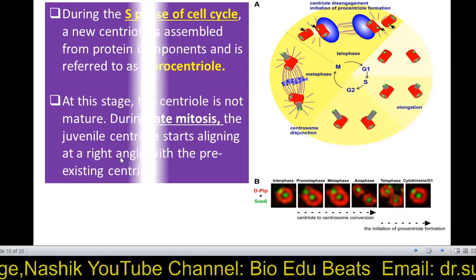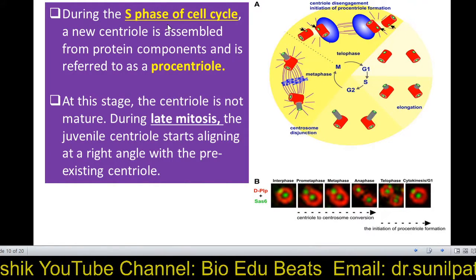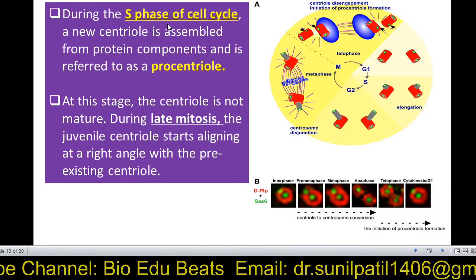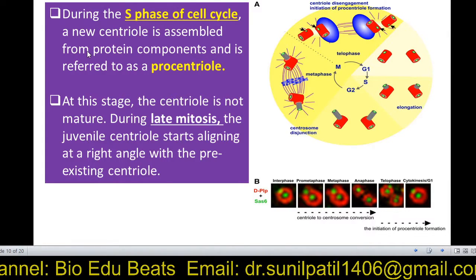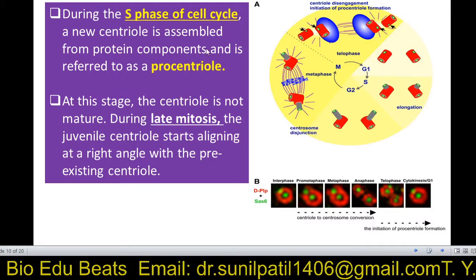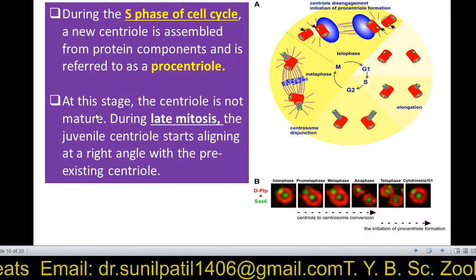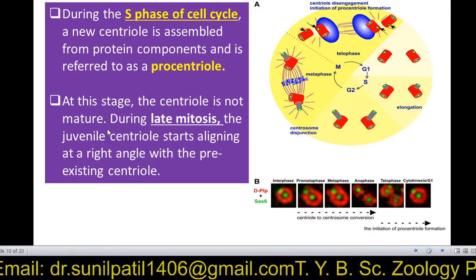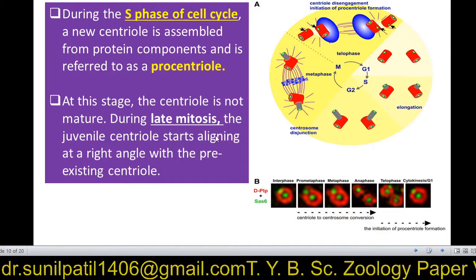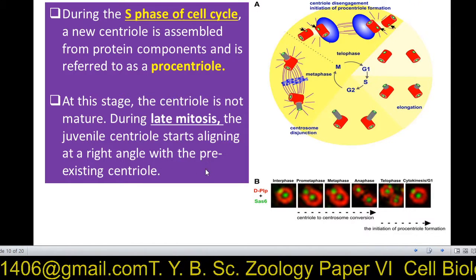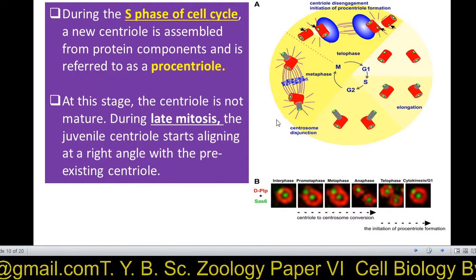Then during the S phase, you know, interphase has the G1, S and G2 phases. Out of that, in the S phase of the cell cycle, a new centriole is assembled from the protein components and is referred to as the procentriole. At this stage, the centriole is not mature. During late mitosis, the juvenile centriole starts to align at a right angle with the pre-existing centriole.